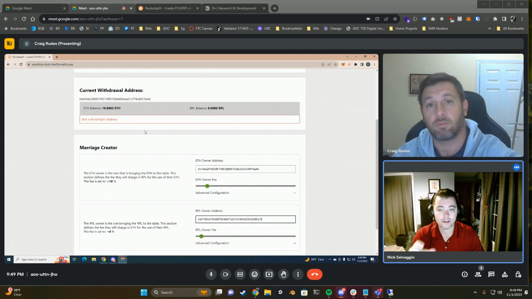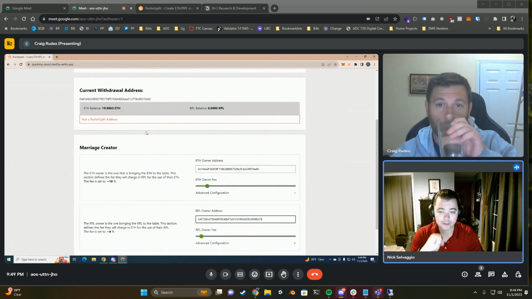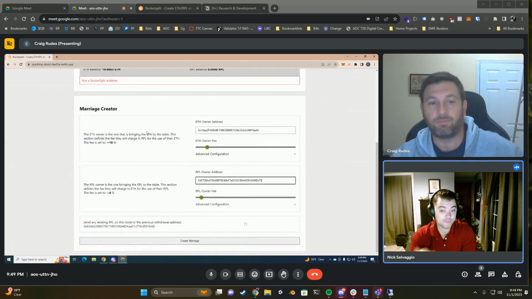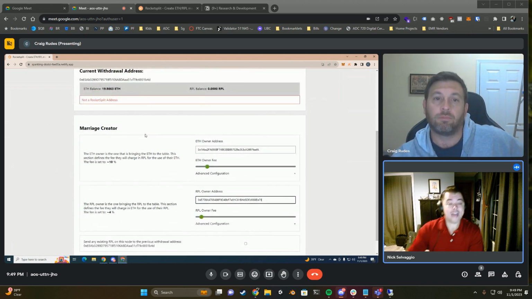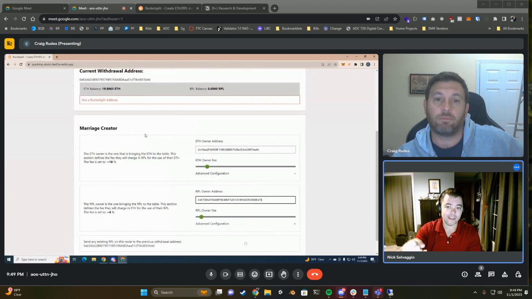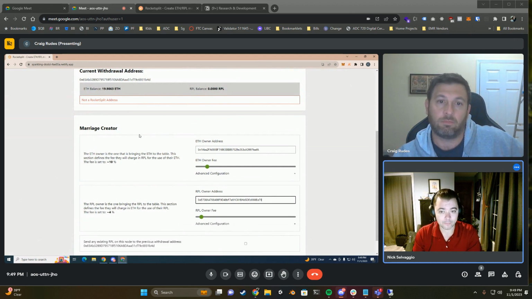If there was RPL in this withdrawal address, say we had 100 RPL sitting there, you may want to consider that, right? Because that RPL, if you don't check that, when everything exits, and if this is the withdrawal address that's still being used, that RPL is going to go to the RPL owner. So you want to make sure that you consider that when you're setting up these types of marriages.